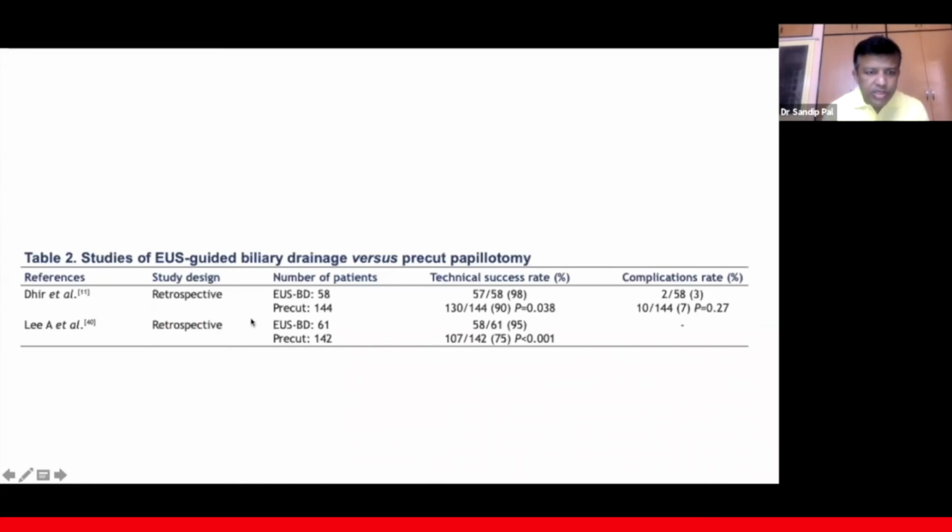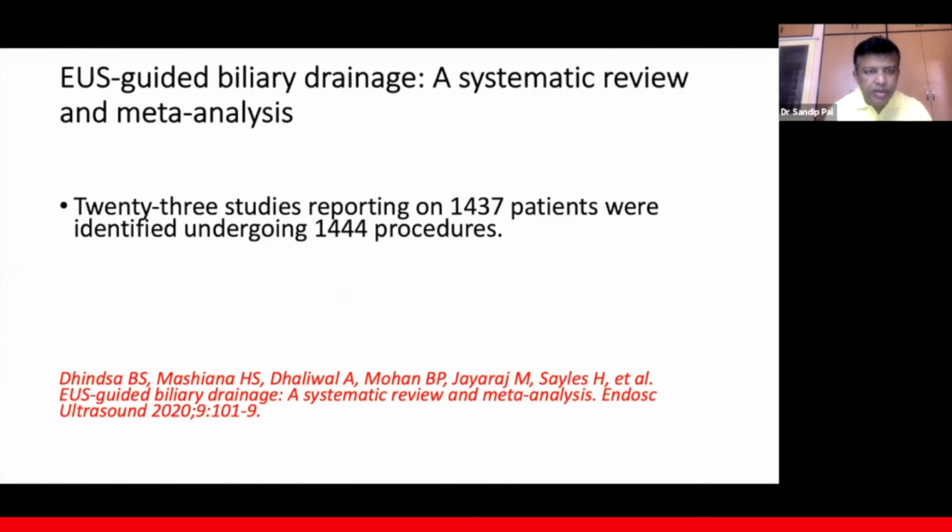Now, these are the two studies by Dhir et al. and Lee et al., which compared USBD and pre-cut, and they showed that the technical success was better with USBD in comparison to pre-cut, and the complication rates were almost similar in these studies. One study mentioned no significant difference, but the technical success rate was better with US biliary drainage rather than doing pre-cut sphincterotomy. So there is another systematic review of a large number of patients, almost 1,500 patients with 1,500 procedures.